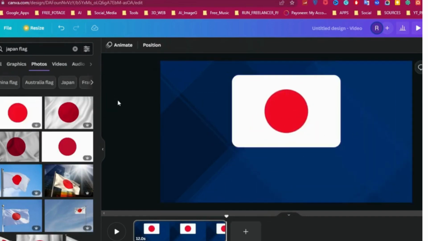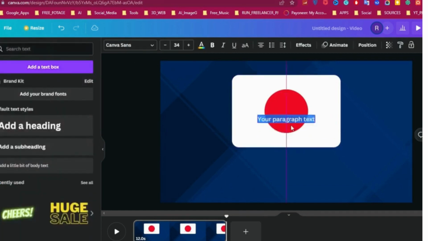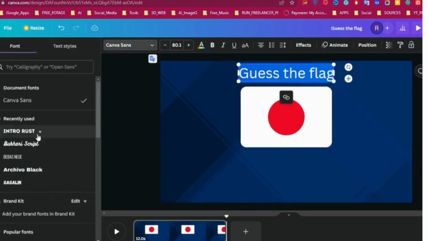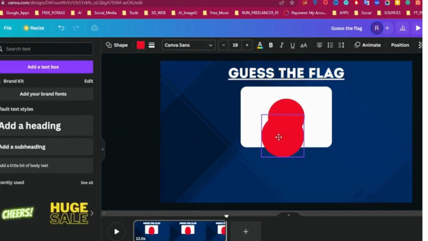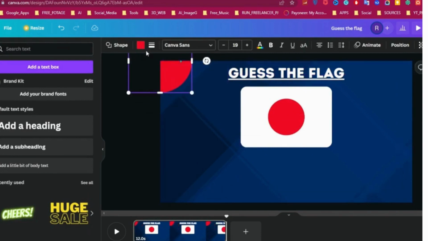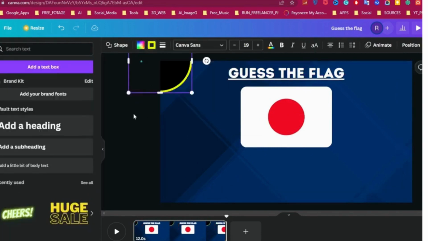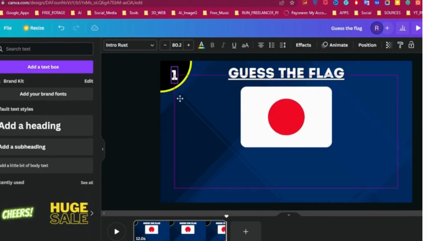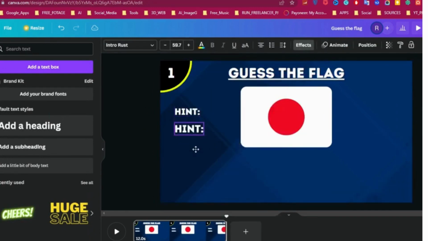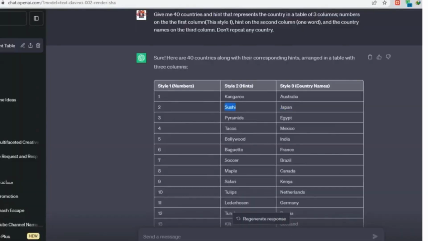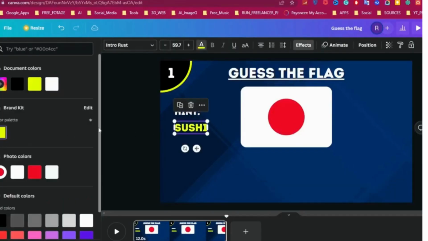Next, we need a header for the clip, so you can do so by adding a text box from the Text tab. Change the font and text in Customized. Now click C on the keyboard to add a circle. Drag it up, add border, and change the color. Now add a text. Change it to 1 and drag in circle. Now copy the first text and drag it here. Then change the text to hint and place here. Create another duplicate of the text. Then copy the hint from GPT and paste it. Change the text color to yellow.